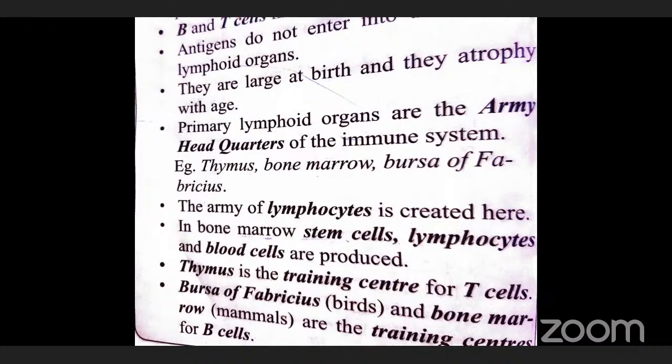The primary lymphoid organs are known as a production center. Production center means so many things will be produced. For example, T cells and B cells will be produced from the primary lymphoid organs. So primary lymphoid organs are large at birth and they will atrophy with age. Clear? That is an important point. The primary lymphoid organs are large at birth and atrophy with age.